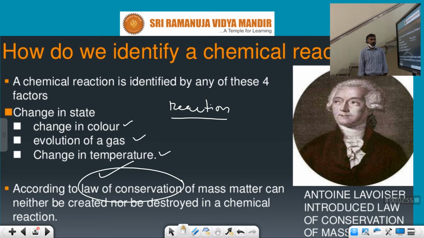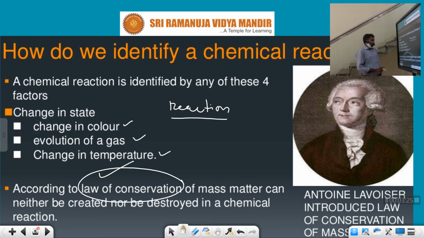So how can we say what a chemical reaction is? It is a process in which different chemical components participate, and after some time they form different chemical compounds. That is actually called a chemical reaction.